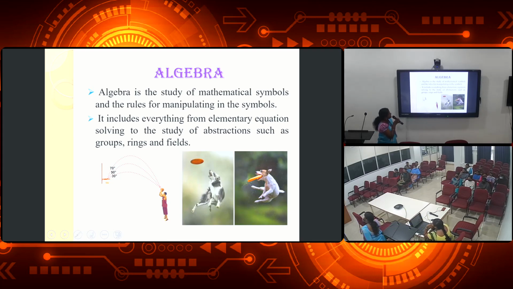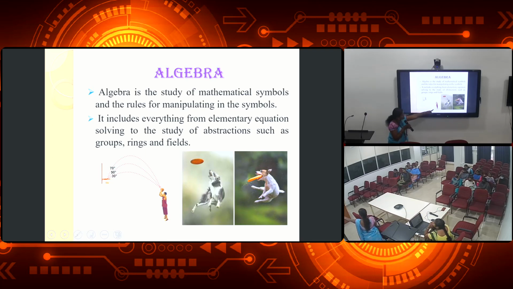Next, algebra. Algebra is the study of mathematical symbols and rules for manipulating the symbols. It includes everything from elementary equation solving to the study of abstractions such as groups, rings and fields. You see, a man is throwing a basketball. He is standing in a place and it shows 30-degree angle, 50-degree and 70-degree. It depends upon mathematics.